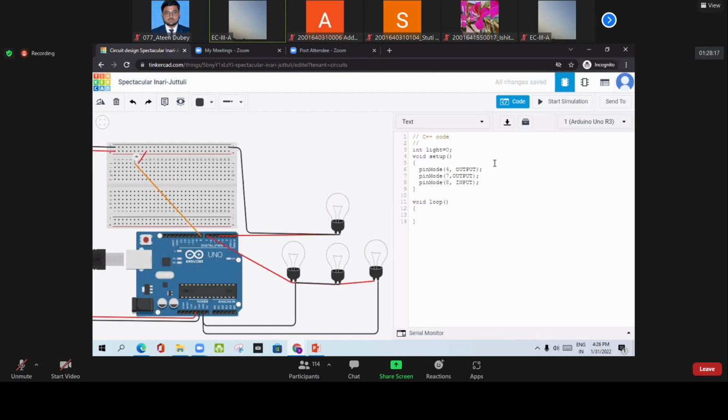So for reading, we will write light, and then equal to, and because 8 is a digital pin, we will write digital read, because we will read whatever value we are receiving at that particular pin. So simply here I am writing 8 and bracket close, semicolon.